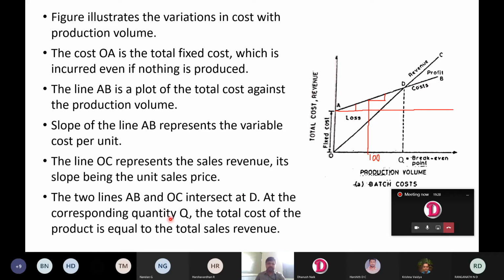Okay, at the corresponding quantity Q, the total cost of the product is equal to the total sales revenue. So if it is a new company, initially it has to invest a lot to establish a company. It should have its own building, own factory space, then own infrastructure. For that, the company has to invest a lot. So that is the fixed cost.